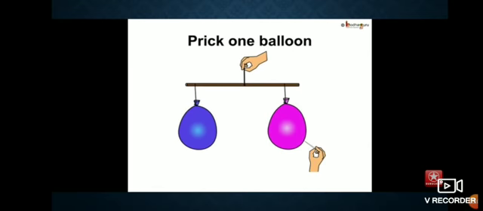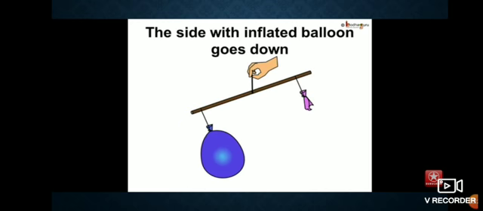Both balloons are in balance. Now prick one of the balloons with a pin as shown in the picture. What will happen then? The side with the inflated balloon goes down, meaning the balloon in which air is present goes down.